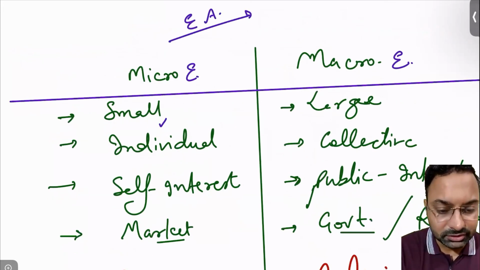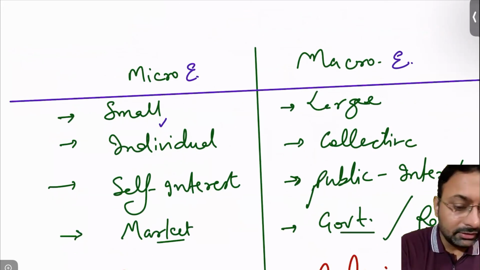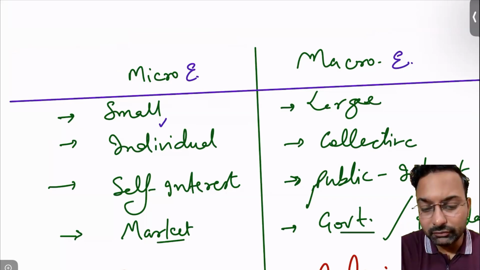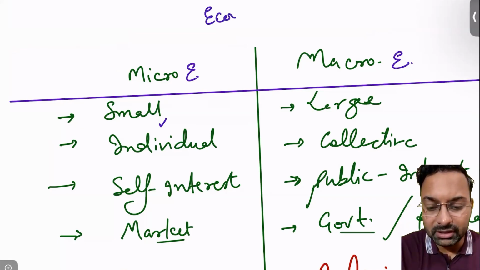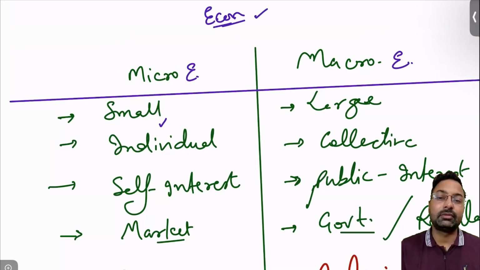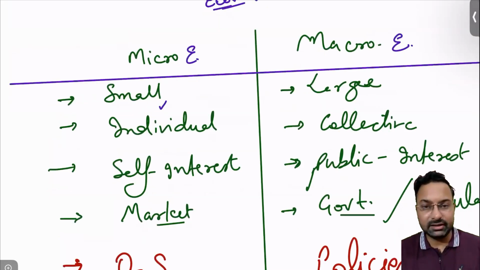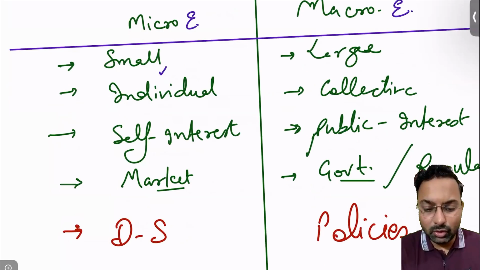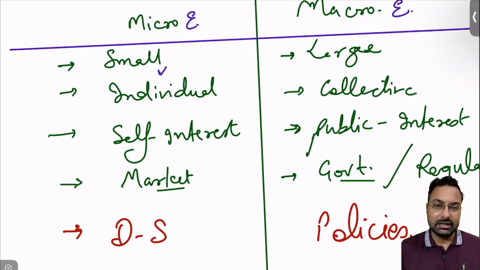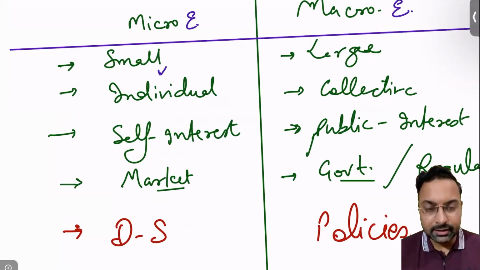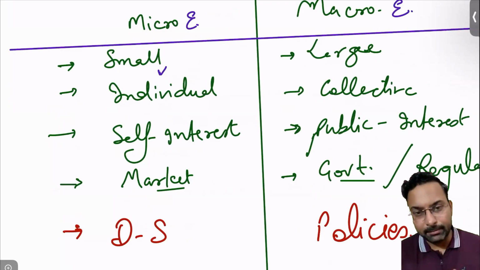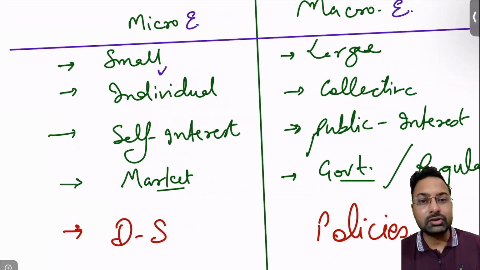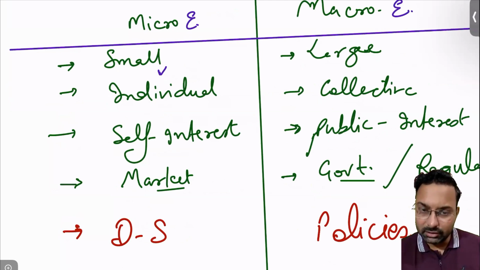No, no, sorry. The economic agents will be different, but the fundamental question of what to produce in an economy will be taken up by different things in a different manner. In the microeconomy, small things are focused upon. So what is the price of a single kg of apples, or bananas, or clothes, etc.? Small things will be talked about.